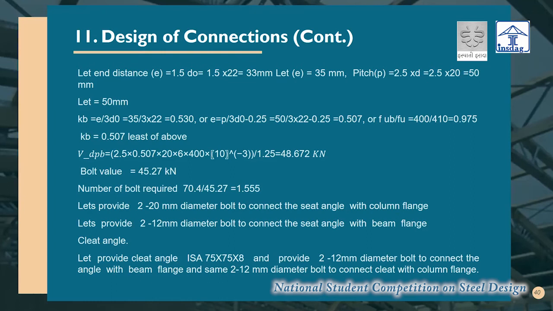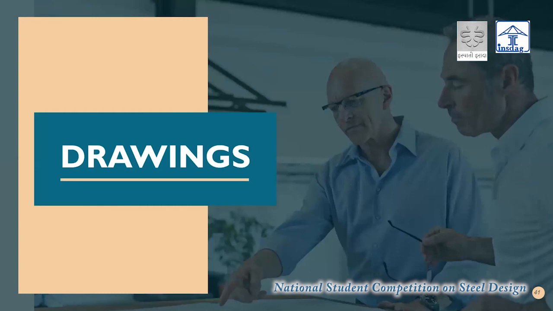Then we have provided 2 nos of 20 mm dia bolt on the seat angle with the column flange, and for the beam we have provided 2 nos of 12 mm dia bolt, and also a cleat angle of 75 x 8 with 2 bolts is connected to the angle, and beam flange of 2 nos of 12 mm dia bolt is connected to the cleat with the column flange. Now coming to the drawings, Devdatta will proceed from here. Thank you.